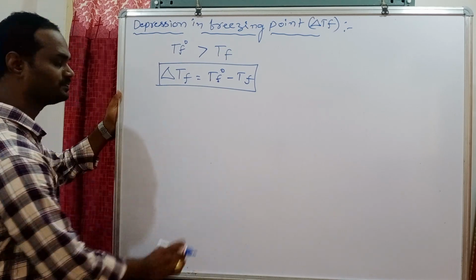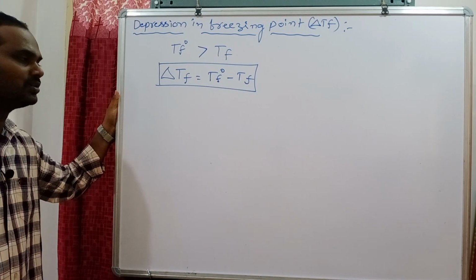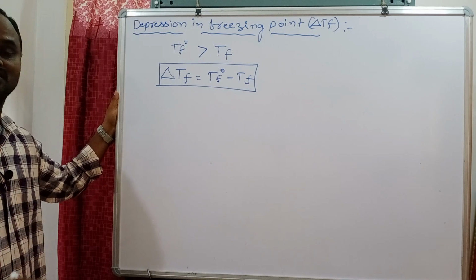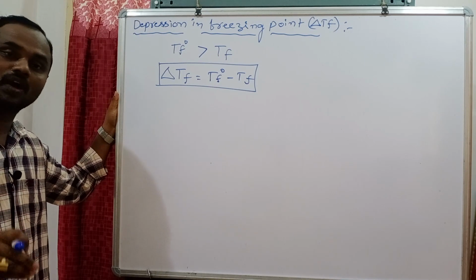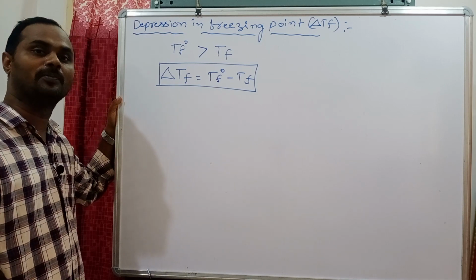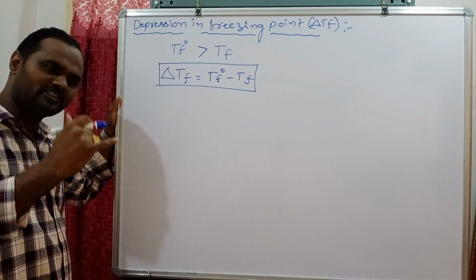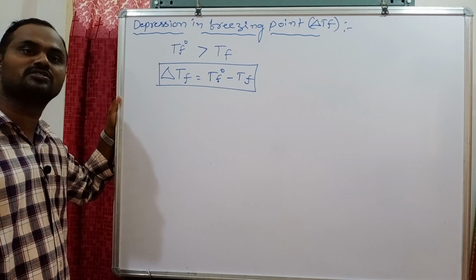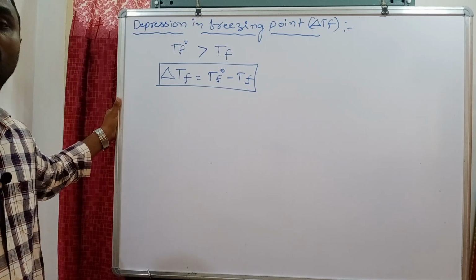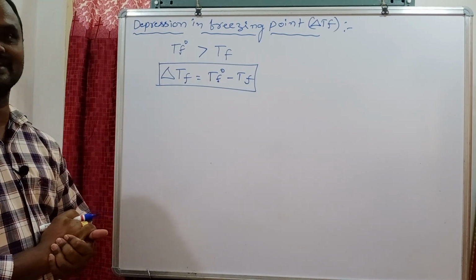Carefully see, when a non-volatile solute is added to the pure solvent, its vapor pressure decreases. We have already seen this in the previous class. In the same way, if the temperature decreases, vapor pressure also decreases. Reason: as temperature decreases, the kinetic energy of the molecules decreases, therefore the vapor pressure decreases.